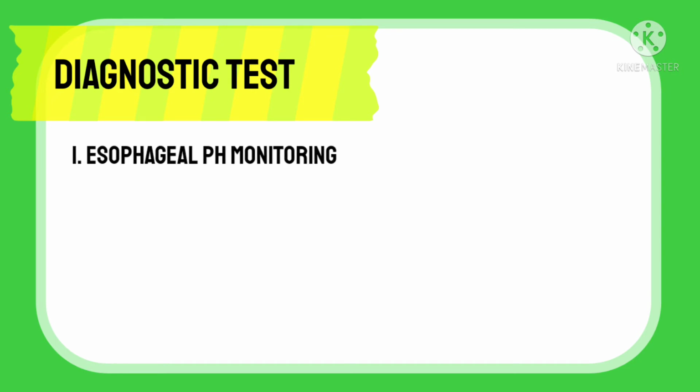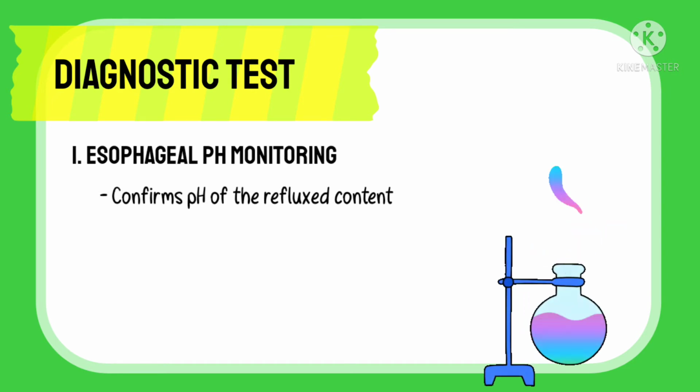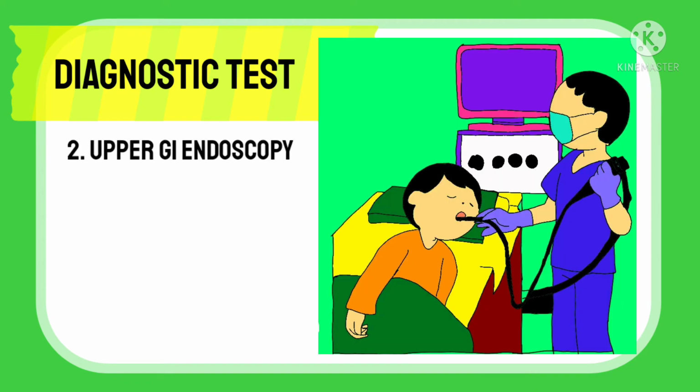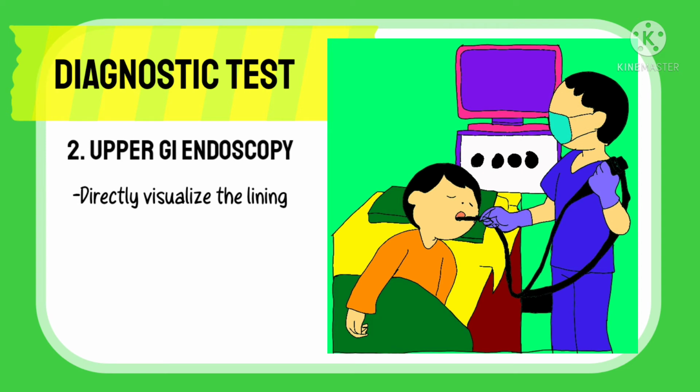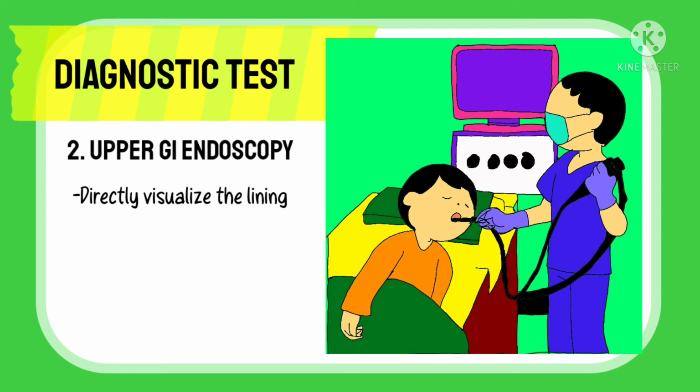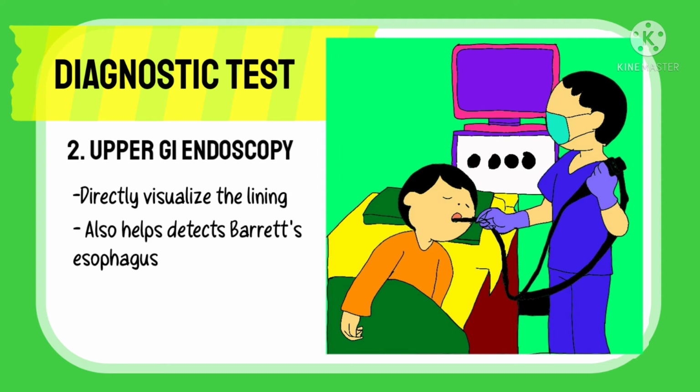The esophageal pH monitoring assesses and confirms the regurgitation of the reflux material, as the reflux from the stomach is acidic in nature. The upper GI endoscopy is done to directly visualize the lining of the esophagus and the stomach, thus determining any damage due to the reflux. It is also done to detect Barrett's esophagus in patients who are already diagnosed with GERD and is used as a screening test for determining cancer of the esophagus.